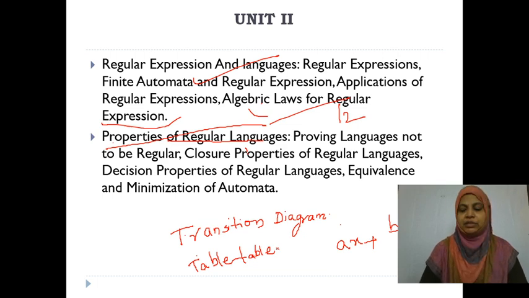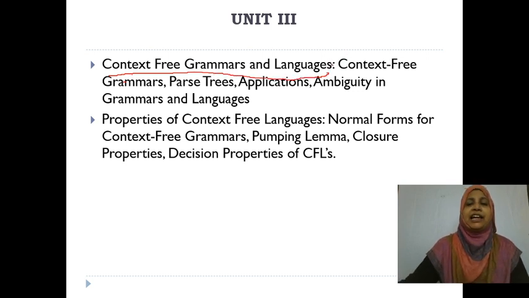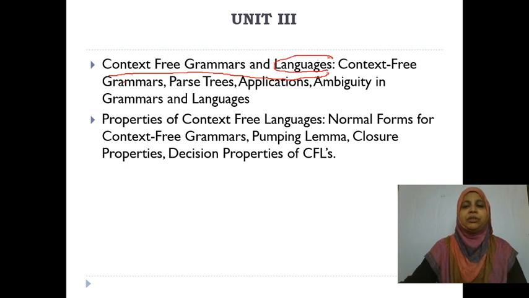Now come to the third unit. The third unit is very important. In the third unit, you are going to learn about context-free languages and context-free grammar. In the first unit you learn what you mean by language.